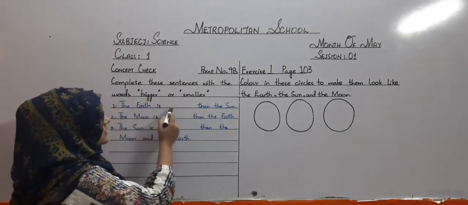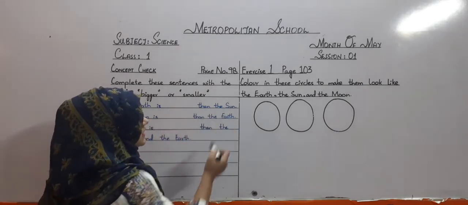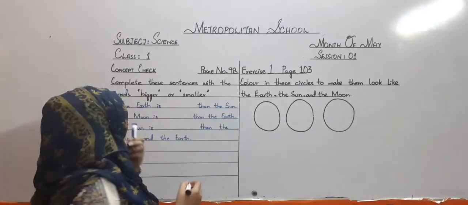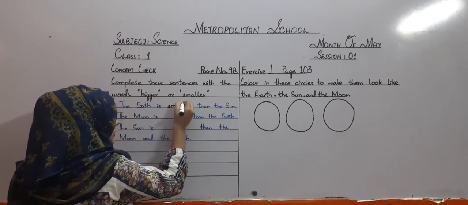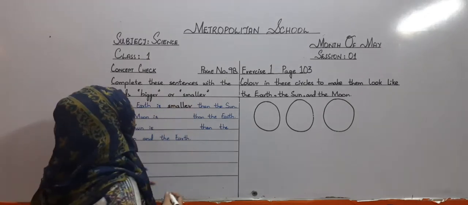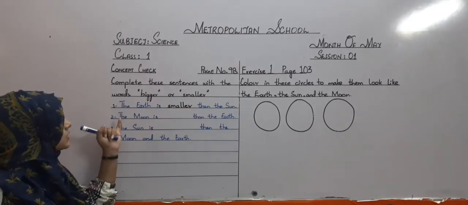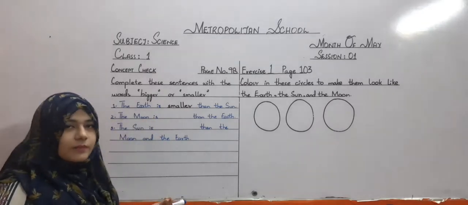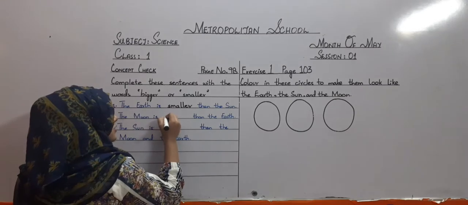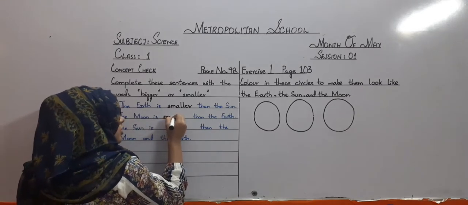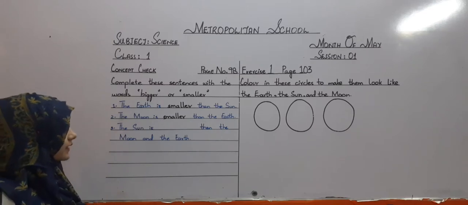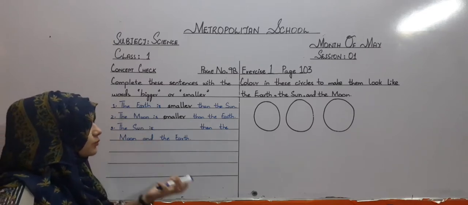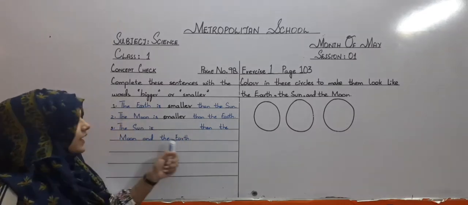The earth is dash than the sun. Is it smaller or bigger? The earth is smaller than the sun. Then the second one is the moon is what? Smaller or bigger than the earth? It is also smaller than the earth. Right? Now the third one is the sun is what than the moon and the earth.